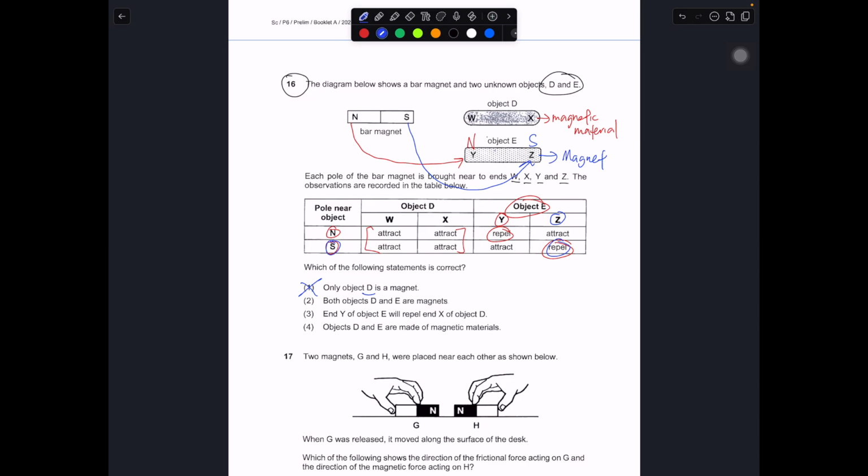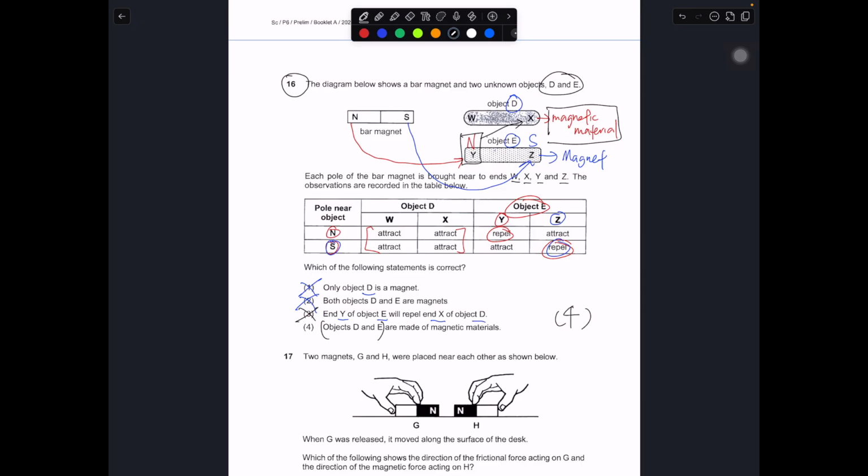Both D and E are magnets. Straight away wrong. One is a magnet, one is a magnetic material. Next, NY of E will repel NX of D. They are talking about E repelling D. You know straight away it's wrong, because you already know that D is a magnetic material. So you bring a magnet near a magnetic material, no matter what, it will always attract at both ends, because the magnetic material doesn't have a pole to begin with. So straight away 3 is wrong. If 3 is wrong, 4 must be the correct answer. But let's take a look why 4 is the correct answer.